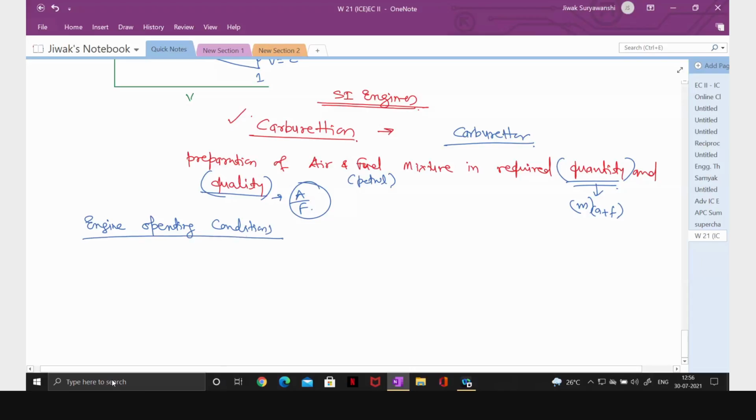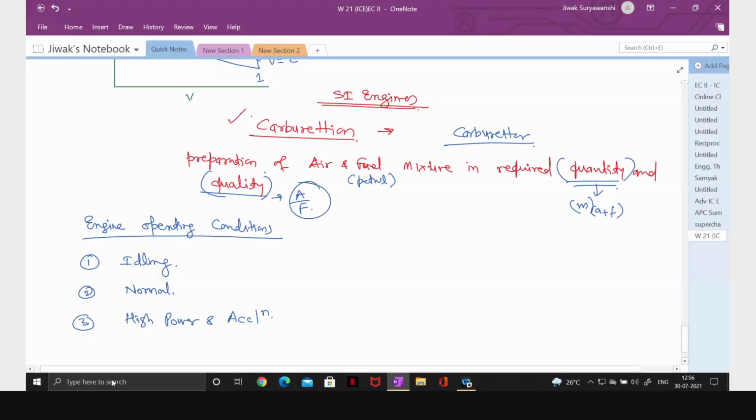There are basically three engine operating conditions. The first one is idling, the second one is normal or cruising, and the third one is high power and acceleration. The engine operates in these three conditions only; there is no other condition.